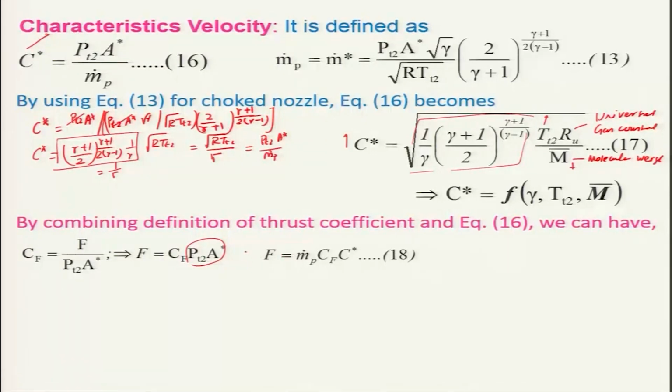Therefore, we can write F is equal to m dot P CF C star.